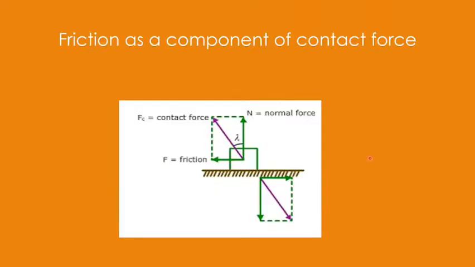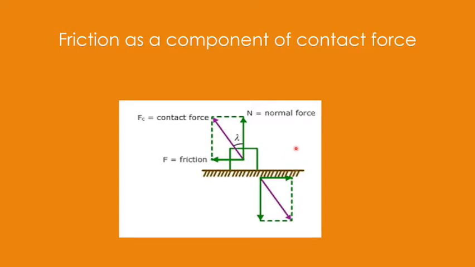And this is if I want to write in the component form. If this is your action, this is the reaction force. When you resolve the reaction force, then the perpendicular component N is termed as the normal force, and this component is your frictional force. So if a body is moving in this direction, then frictional force has to come in this direction. Or if you want to make the body move in this direction, then frictional force will come in the opposite direction to that.